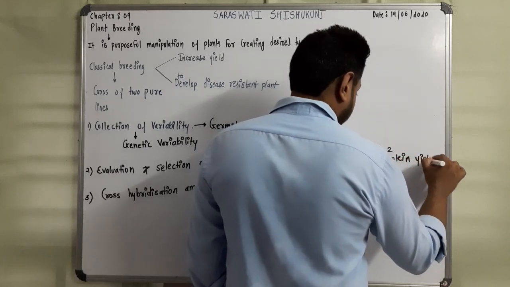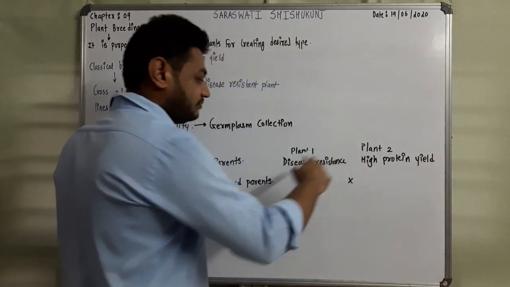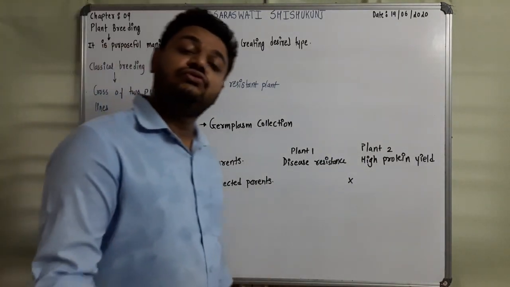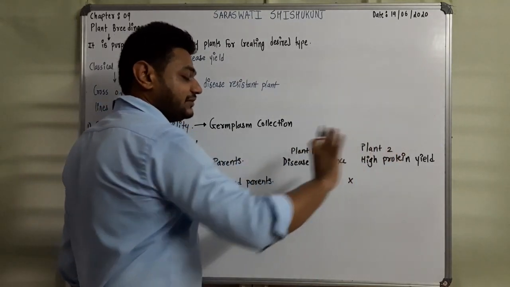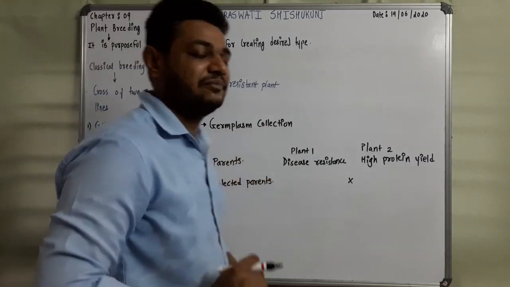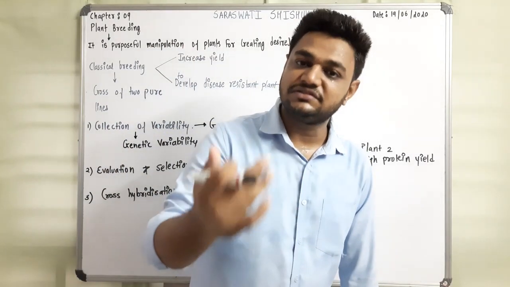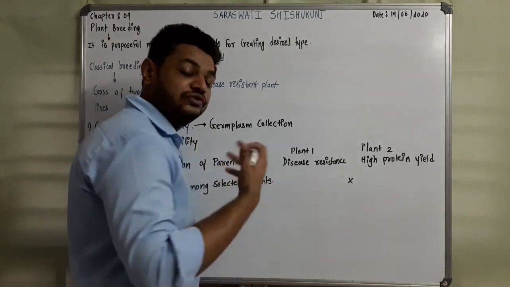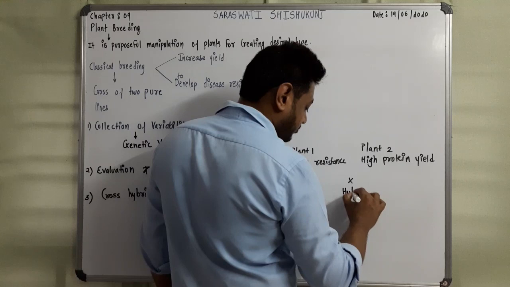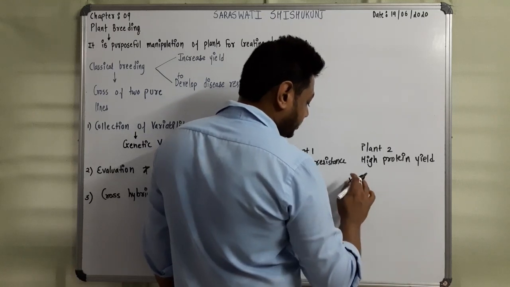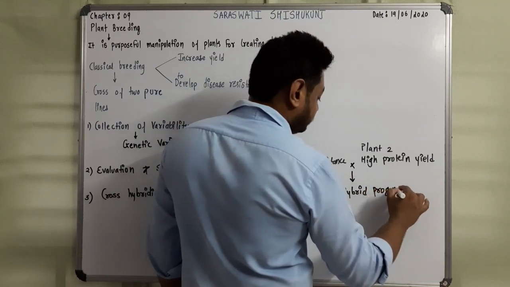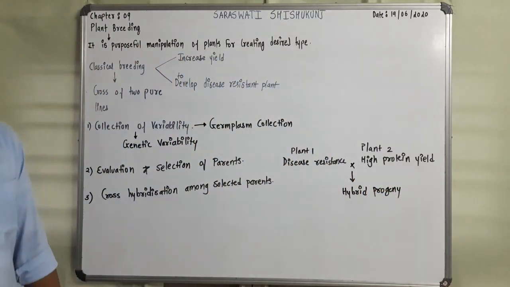Now both of these plants are crossed. So these are generally made first pure lines so that they can be used for hybridization. So these are pure lines now. Previously it has been made. After evaluation and selection, these plants are made to be pure lines by continuous self pollination, right? So homozygosity increases, and when the cross is done, this is hybrid progeny. You will get hybrid progeny.